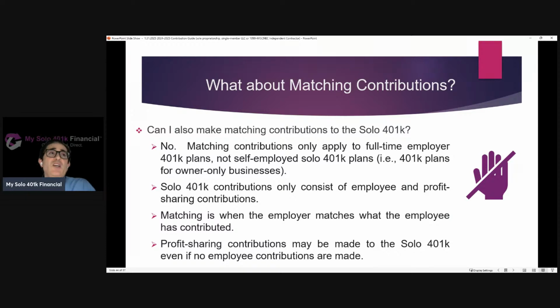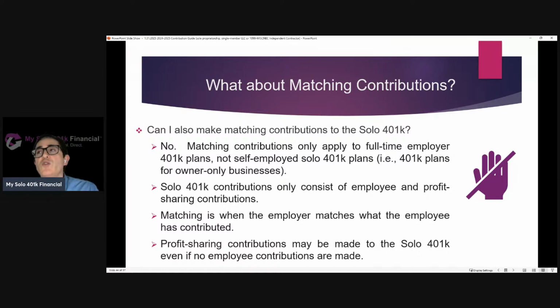What about matching contributions? That's a common question, and it's understandable, because a lot of individuals' experience with the 401k may come from corporate America, where they might have received a match to their 401k contribution. Matching contributions don't apply to a solo 401k. So no, you cannot make matching contributions to a solo 401k. Matching contributions only apply to a full-time employer plan, like your day job 401k plan.